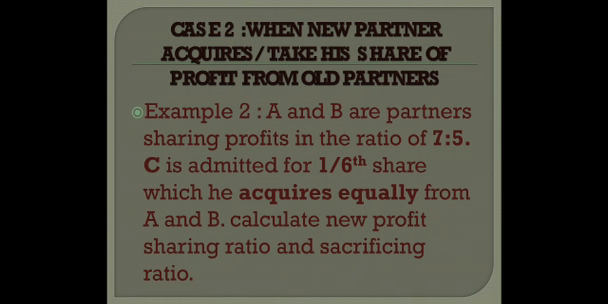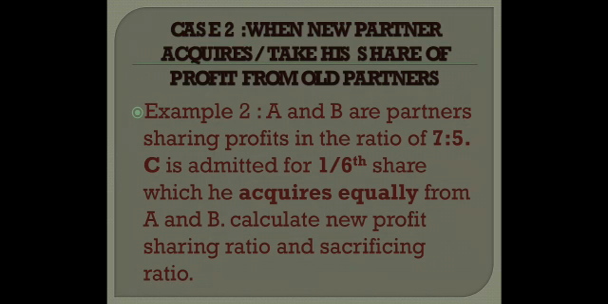Now let's read the example. A and B are partners sharing profits in the ratio of 7:5. C is admitted for 1/6 share which he acquires equally from A and B. Now notice this thing. He is acquiring his share 1/6 equally from A and B. That means this 1/6 is given to him or gifted to him by A and B equally. Calculate new profit sharing ratio and sacrificing ratio.